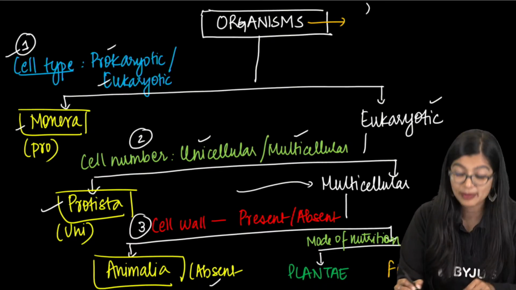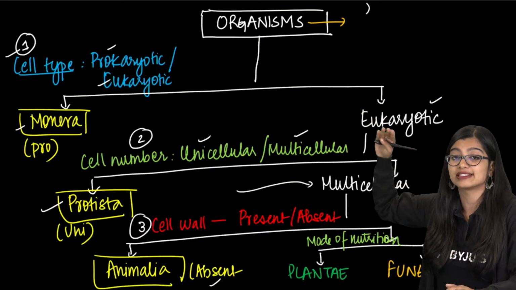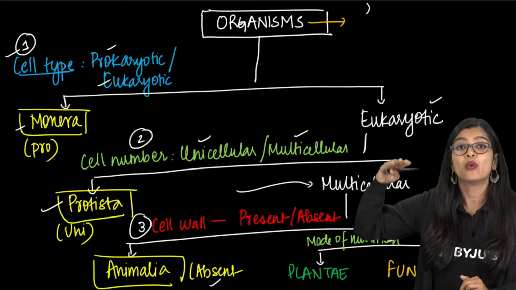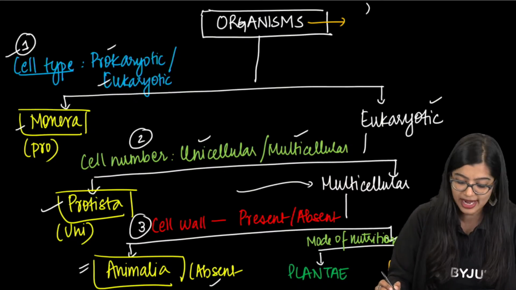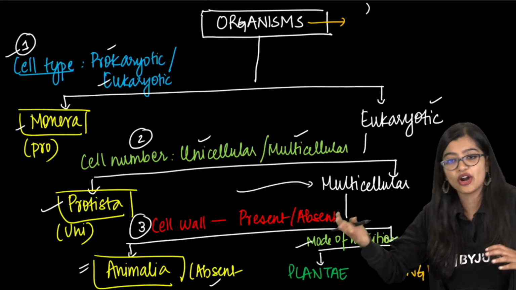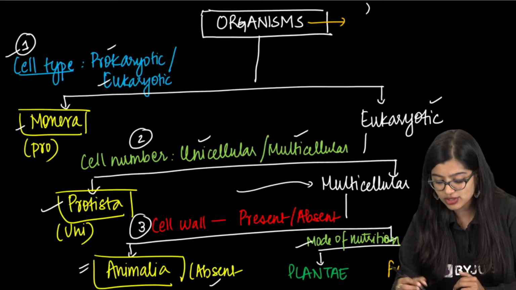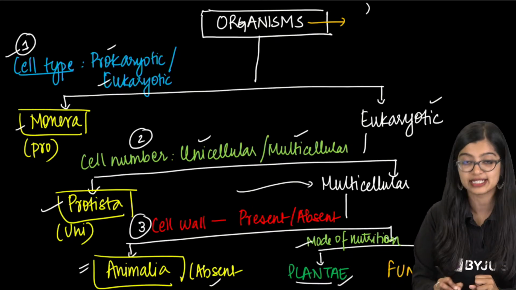If it is absent, then he sees that eukaryotic organisms that are multicellular, where cell wall is absent, will come in Animalia. And last but not the least, he was left with mode of nutrition. Is it autotrophic or heterotrophic? If it is autotrophic, multicellular eukaryotic organisms, it is Plantae.